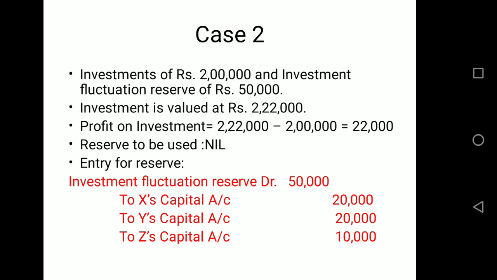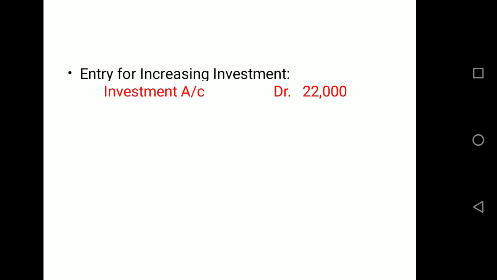Now apart from that, we had to settle this increase in the value of investment. For that, the investment is to be increased through revaluation account. So your journal entry will be investment account debit to revaluation account with 22,000. Remember beta, whenever there is a decrease in the value of investment, we settle it through investment fluctuation reserve. But if there is an increase in the value of investment, that increase should be done through revaluation account.